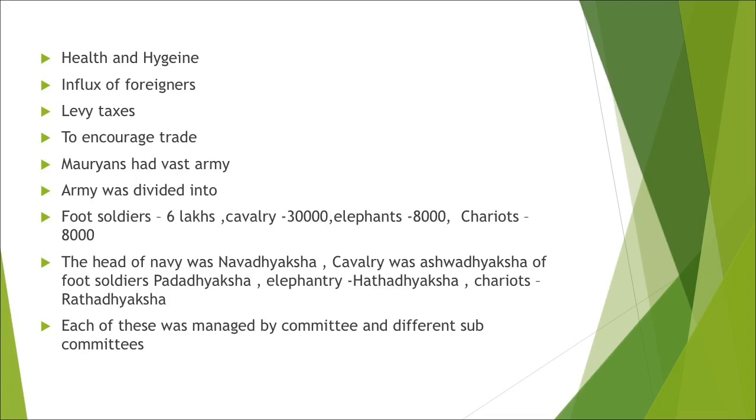Then there were various heads, like today we have heads of army, air force and navy. Similarly, they had heads. The head of the navy was called Navadhyaksha, cavalry Ashwadhyaksha, foot soldiers Padadhyaksha, elephantry Hastyadhyaksha, as the elephant was also a major mode on which they fought, and chariots were used, so there was a Rathadhyaksha.